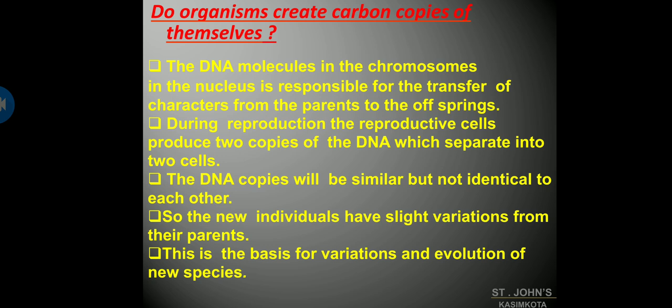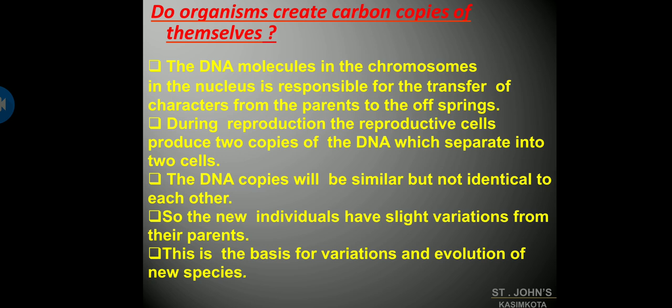In your heredity chapter or life processes chapters, I told you how living organisms get DNA from their parents. Is it similar to them or is it a copy of them? I'll be repeating this again, so listen carefully. The DNA molecules are in the chromosomes in the nucleus.